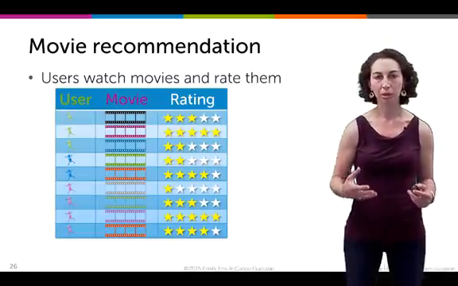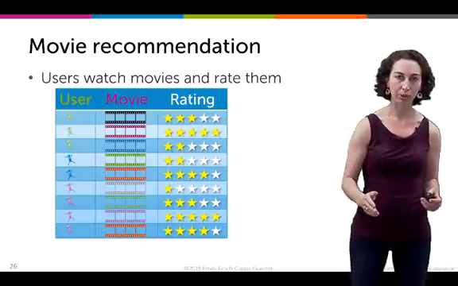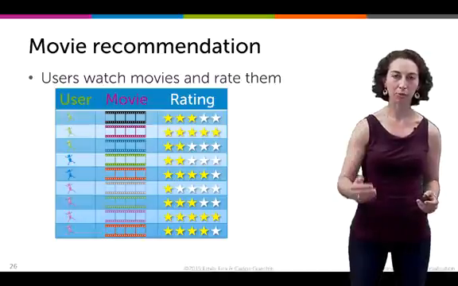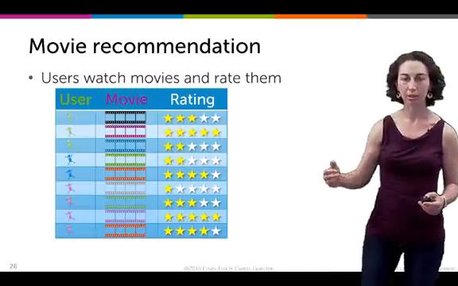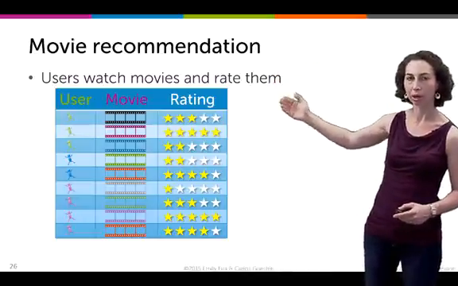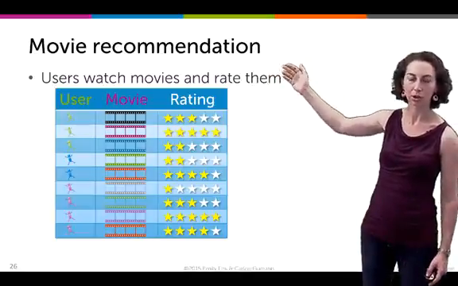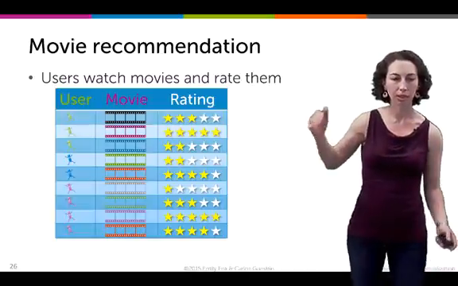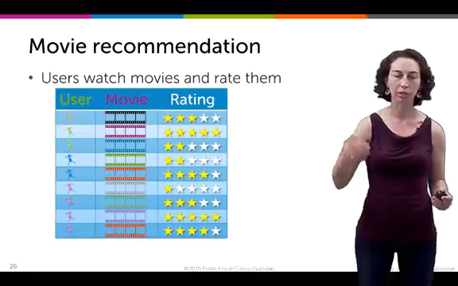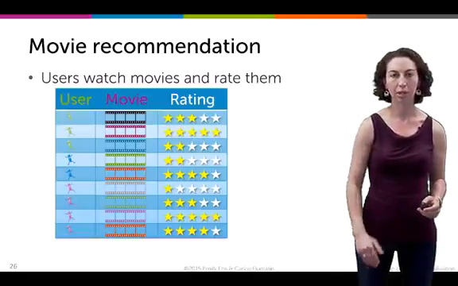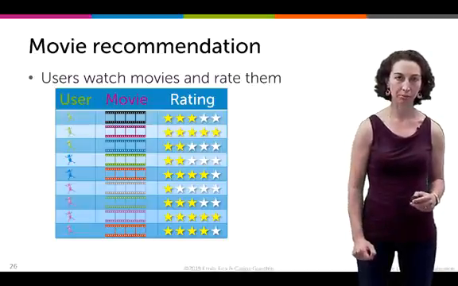And in this application, what we have as our data is this big table where a whole bunch of users are watching some set of movies and they rate those movies. Okay, so our table looks something like this, where this green user went on, watched 3 different movies, gave them a rating of 3 stars, 5 stars, and 2 stars. And then there was this blue user, watched 2 different movies, and this pink user watched 4 different movies. And we have a very big table of the user movie ratings combinations.